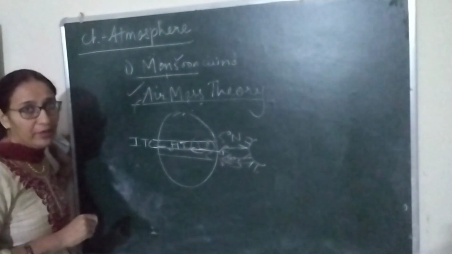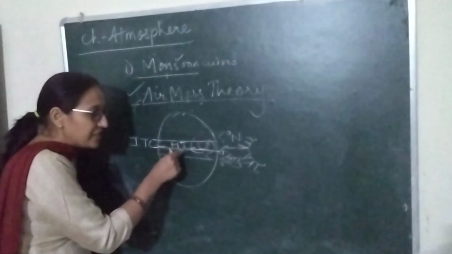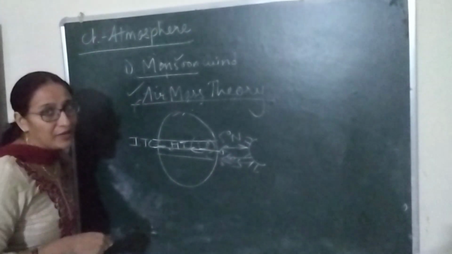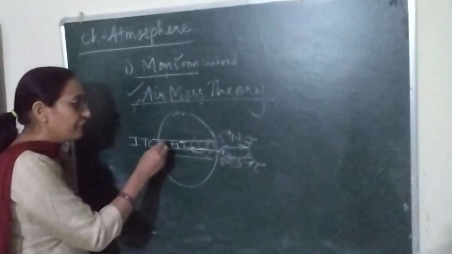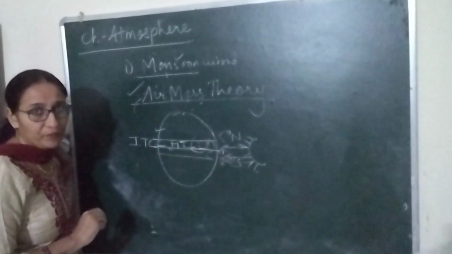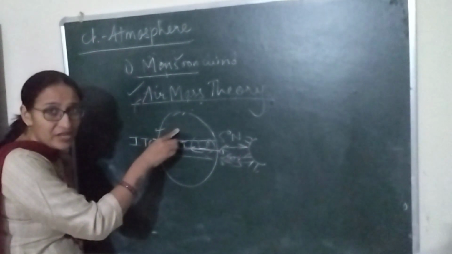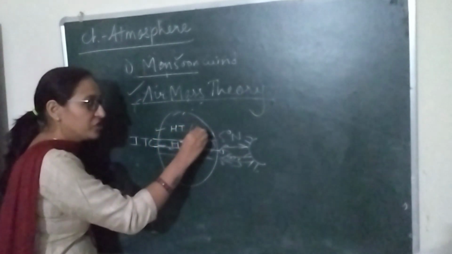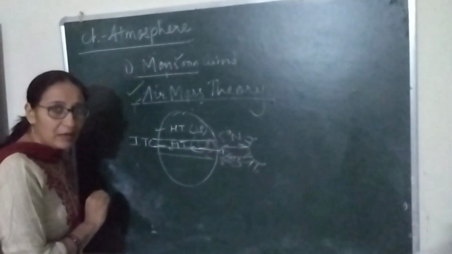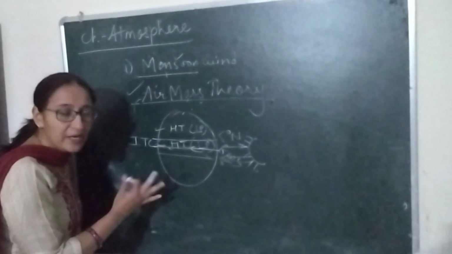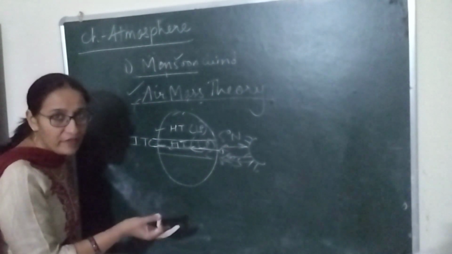Now what happened? This temperature and pressure condition shifts during summer and winter. If summer is in the northern hemisphere, then high temperature and low pressure exist in the northern hemisphere, and in the southern hemisphere opposite temperature and pressure conditions will prevail.